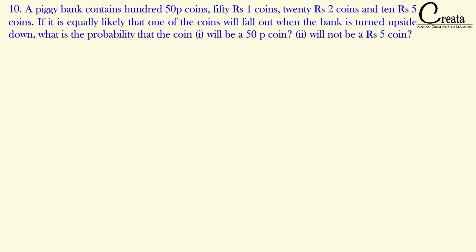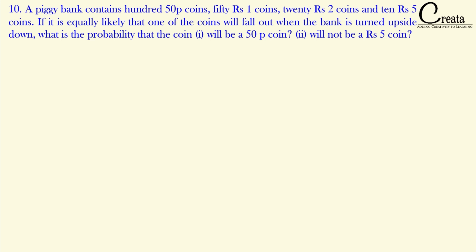A piggy bank contains 50 paisa coins, 50 rupees 1 coins, 20 rupees 2 coins, and 10 rupees 5 coins. If it is equally likely that one of the coins will fall out when the bank is turned upside down, what is the probability that the coin, first case, will be a 50 paisa coin, second, will not be a rupees 5 coin?